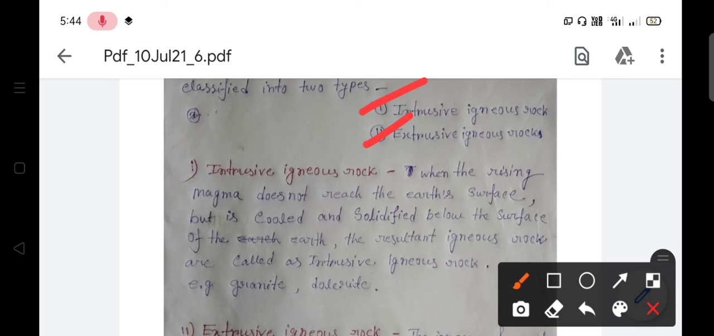What are intrusive igneous rocks? When the rising magma does not reach the earth's surface but is cooled and solidified below the surface of the earth, the resultant igneous rocks are called intrusive igneous rocks. Examples of intrusive igneous rock are granite and dolerite.